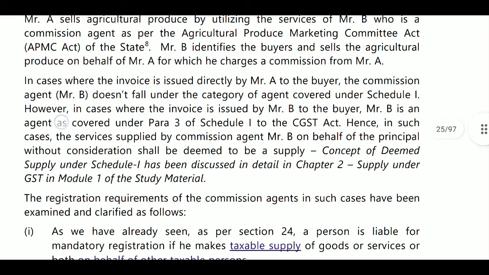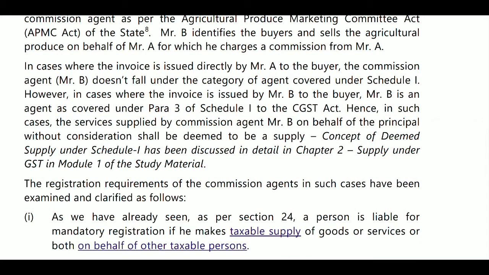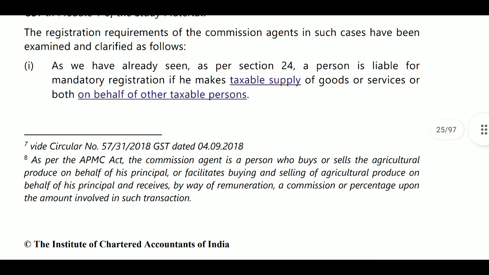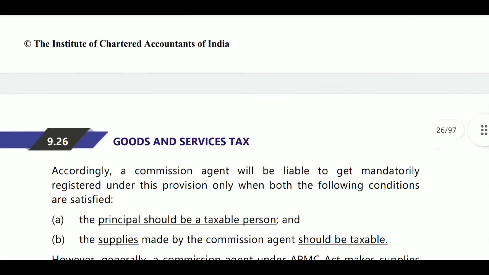Next, the registration requirement for the commission agent in such a case has been examined and clarified as follows. As we already saw, as per section 24, a person is liable for mandatory registration if he makes taxable supply of goods or services or both on behalf of another taxable person, that is, an agent must get registration under GST as per section 24.